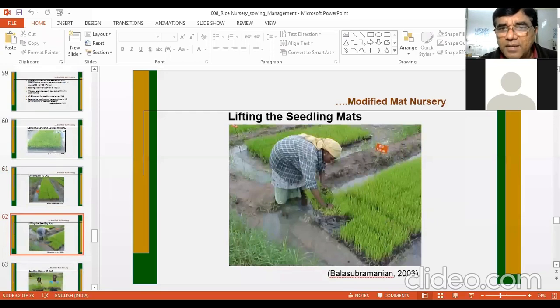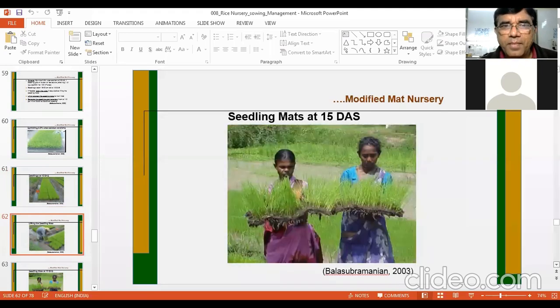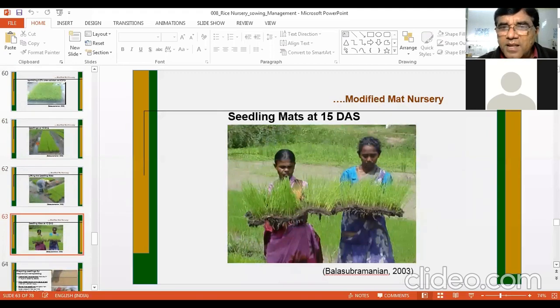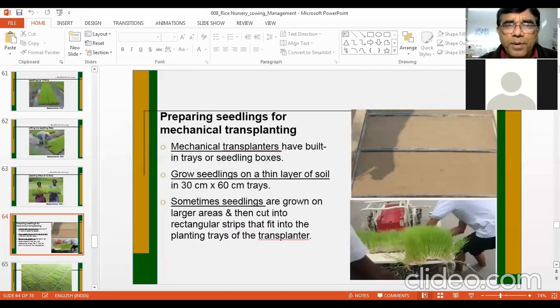So lifting the seedling mats, this is the way to lift the seedling mats. They can be easily lifted, so there is saving of labor. So you can see the seedling mats at 15 days after sowing. They look like this. They have soil. In case of depot mats, there was no soil, but here you see it is soil. Now preparing the seedling for mechanical transplanting.